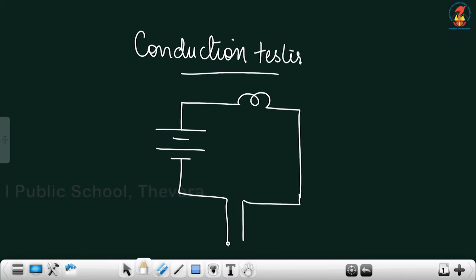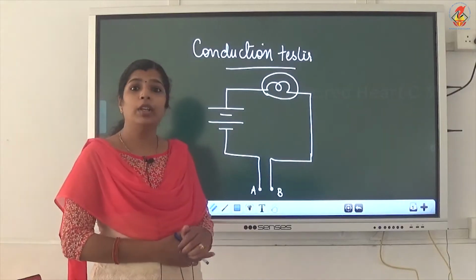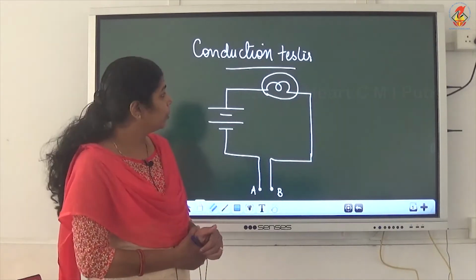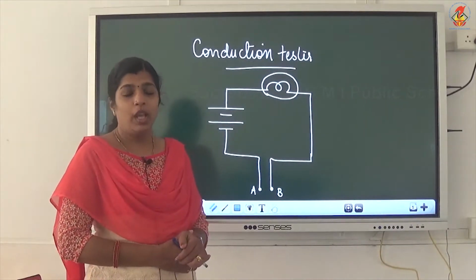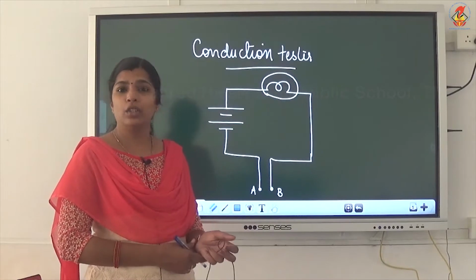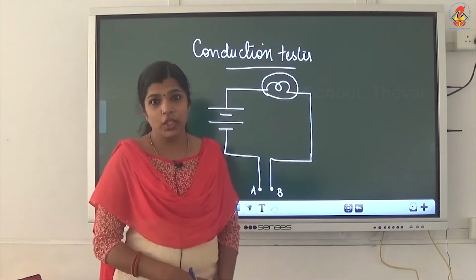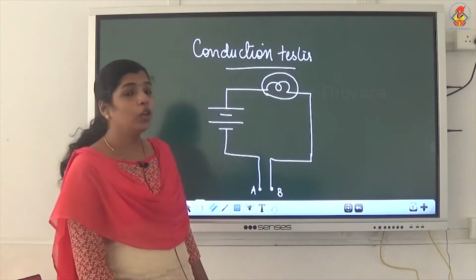Let's name these two terminals A and B. If you connect any material in between A and B, and that material is a good conductor of electricity, then the bulb will glow. If it is a bad conductor of electricity or an insulator, then the bulb will not glow.